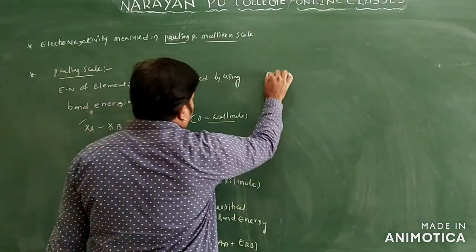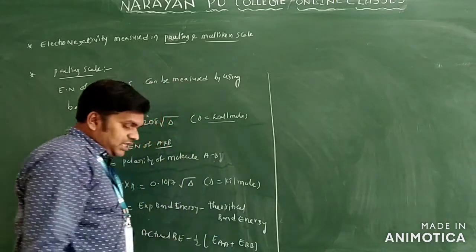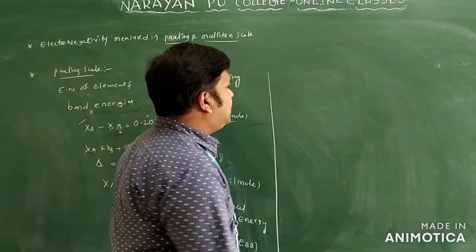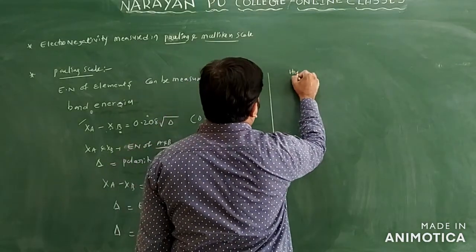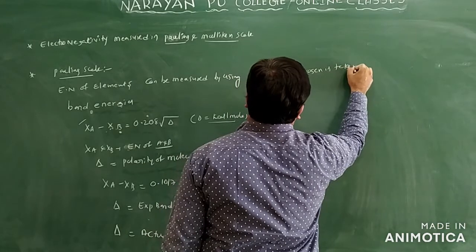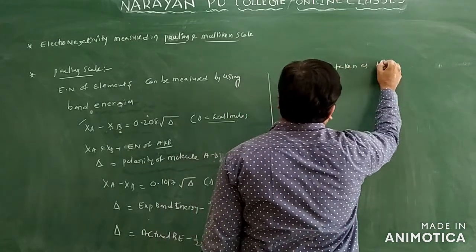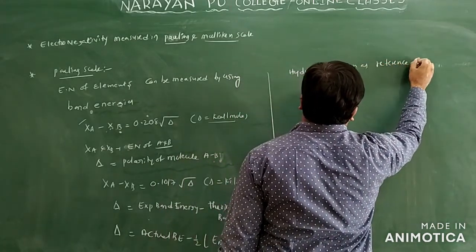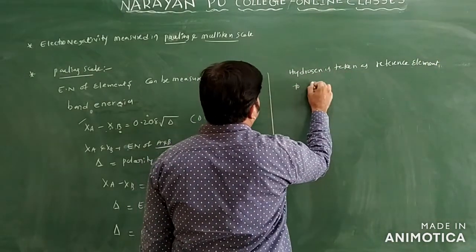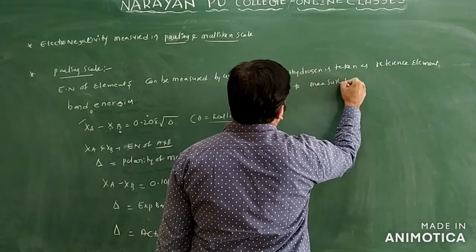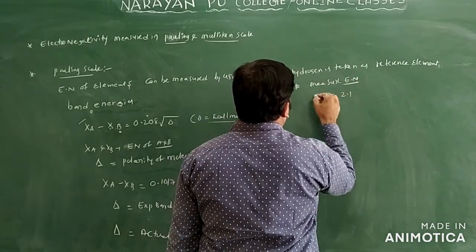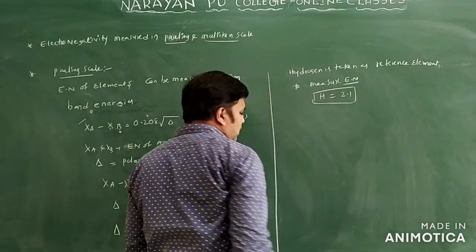From this they identify the electronegativity of the elements. As the reference element, they took hydrogen. Hydrogen is taken as a reference element to measure electronegativity. The electronegativity value for hydrogen is 2.1.